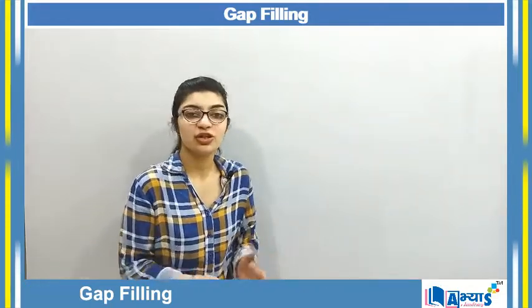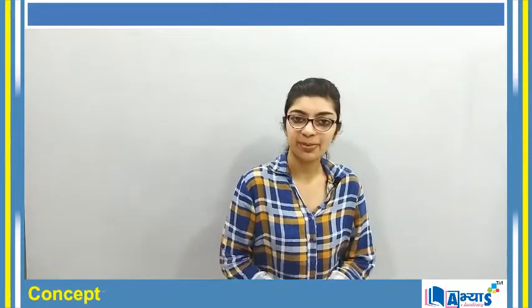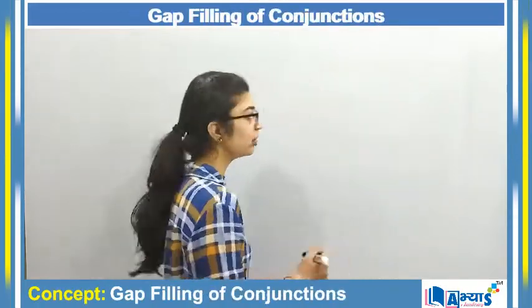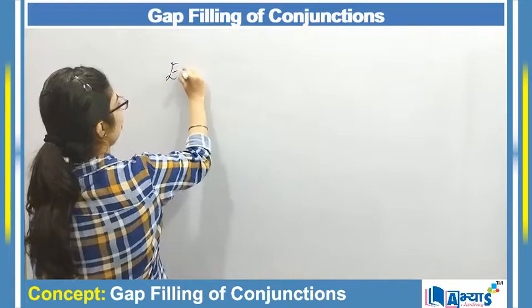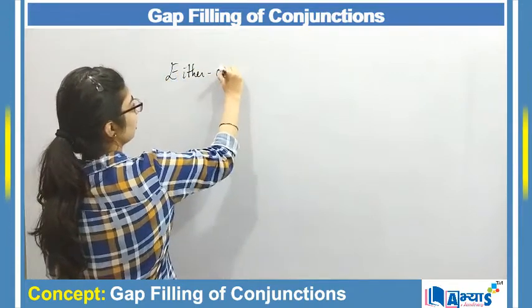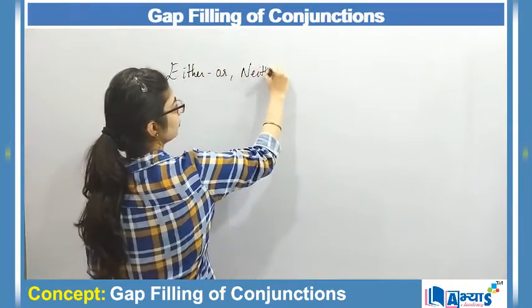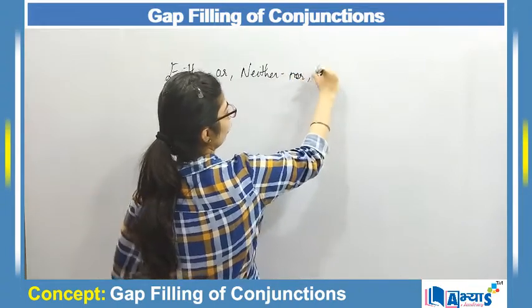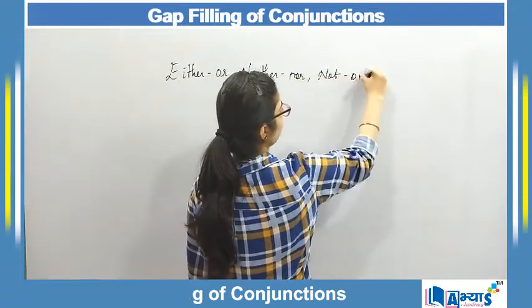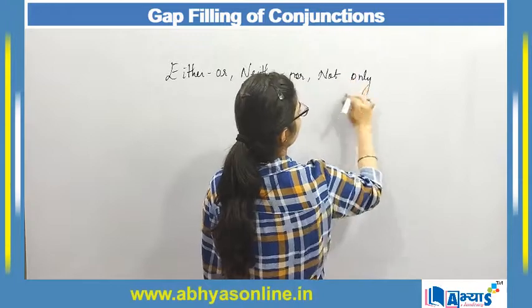So now we will be covering another type of conjunction, that is correlative conjunction. As the name suggests, correlative means having relation with one another. So these conjunctions are used in pair, and some examples of these type of conjunctions are either or, neither nor, not only but also.